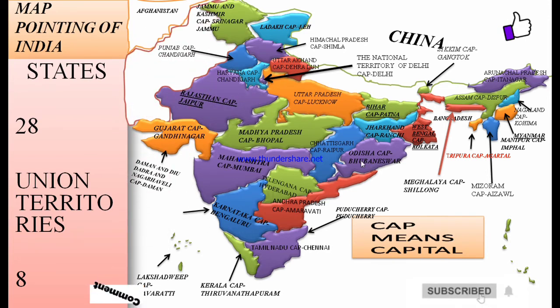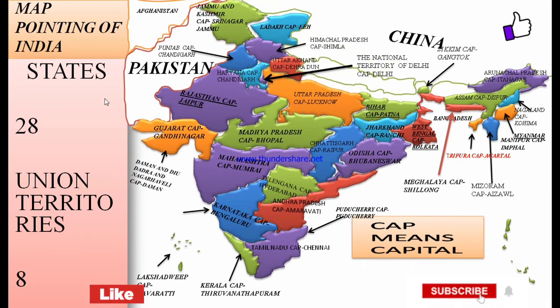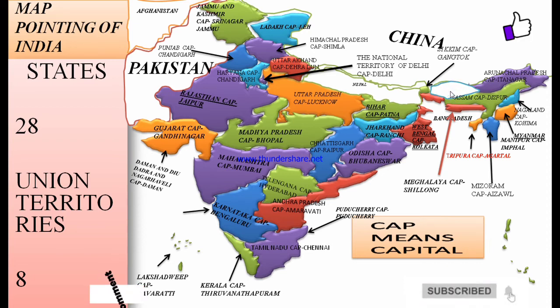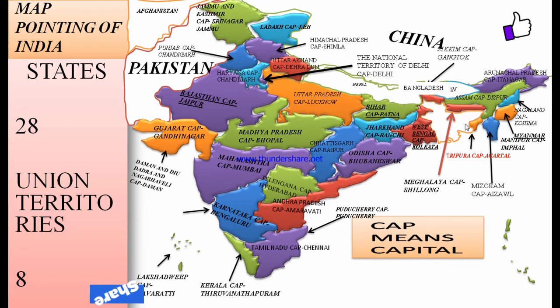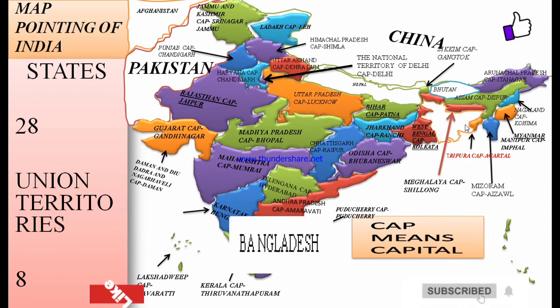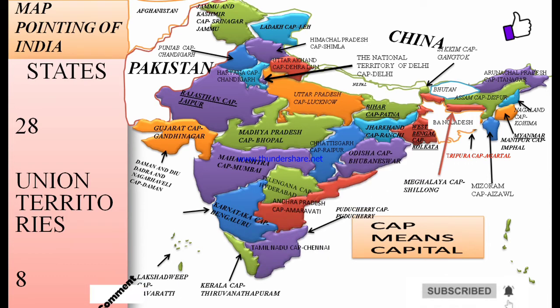I will explain it in the next video, but in this map pointing I am showing where it is on the wall map. This is Afghanistan, this is Pakistan, this is Nepal, this is Bhutan. If you think Nepal is in the Himalayan region, you are right. This is Bangladesh.